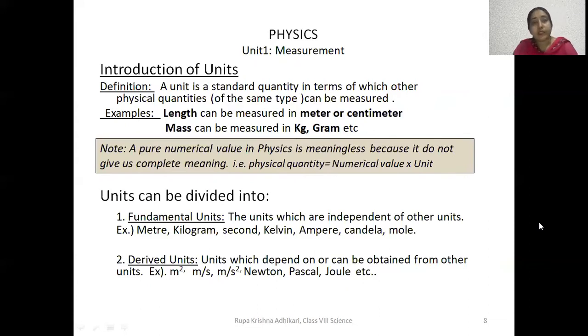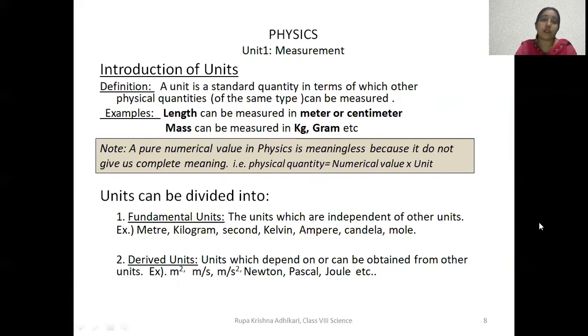Now these units also can be divided into two, like quantities: fundamental units and derived units. Fundamental units are the independent units which do not depend on other units. Or we can say units of fundamental quantities.